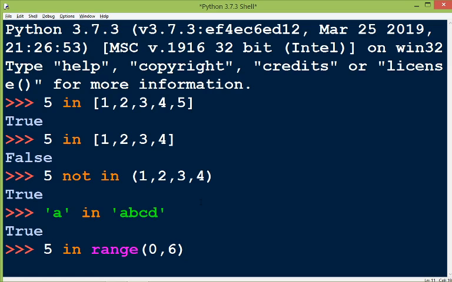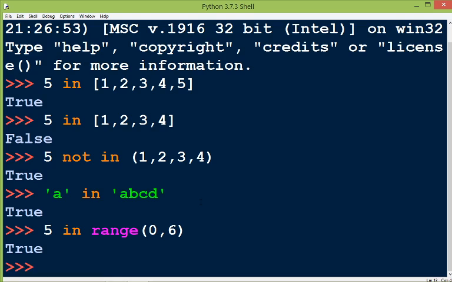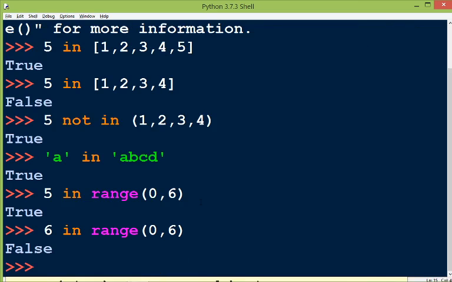Okay, then what will it give? It will give True, because yes, 5 is present in the given range. But if we write 6 in range 0 to 6, then it will print False, because according to the condition, range will print 0, 1, 2, 3, 4, 5, but not 6. So it will give False. Okay, now you can understand how to use this range function.